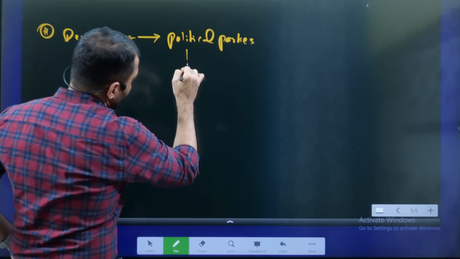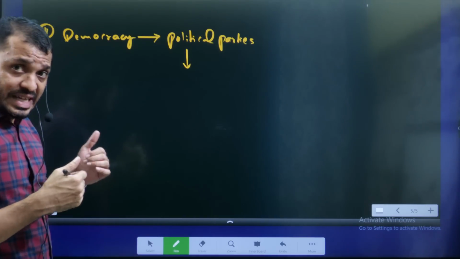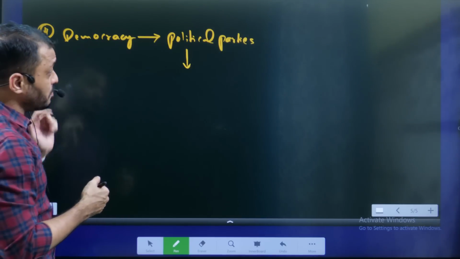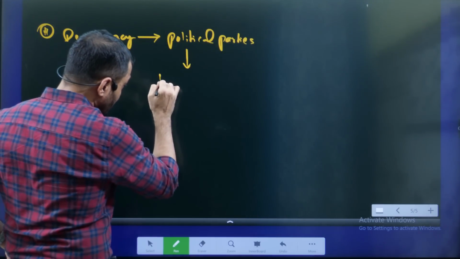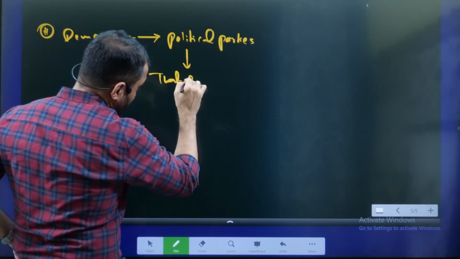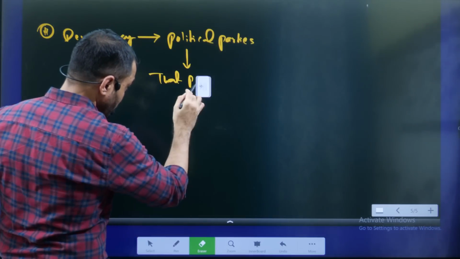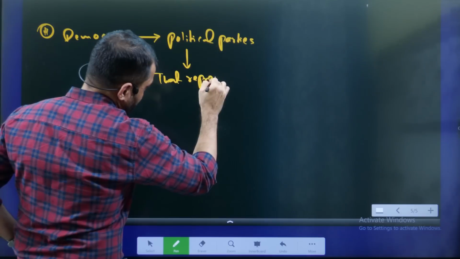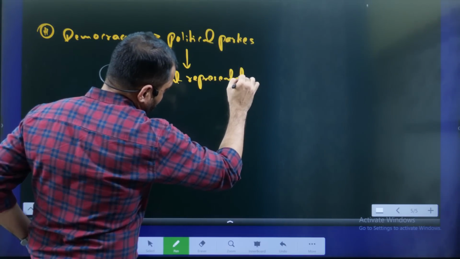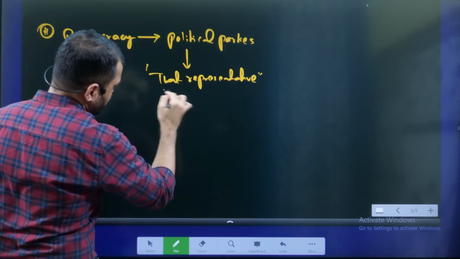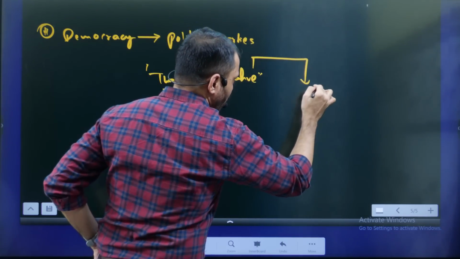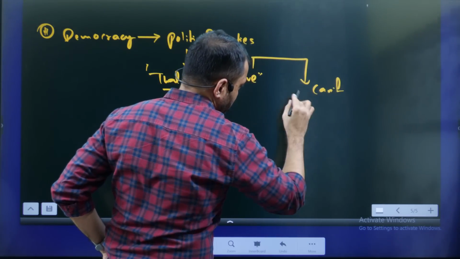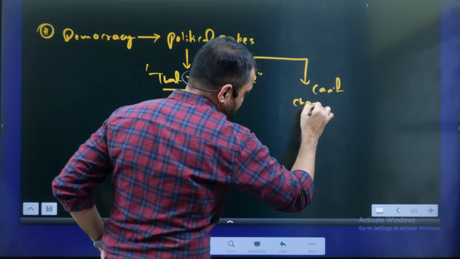When a person wins an election on a particular political party, that representative of a political party who won on one political party cannot change his loyalties.